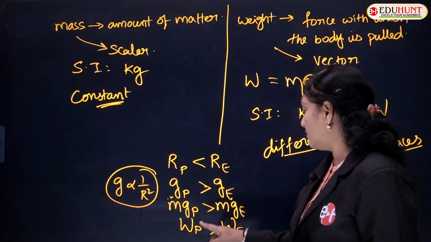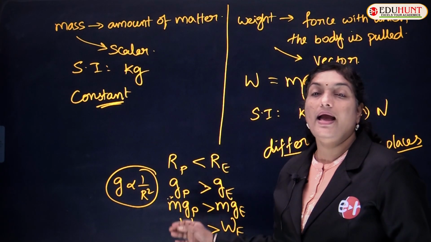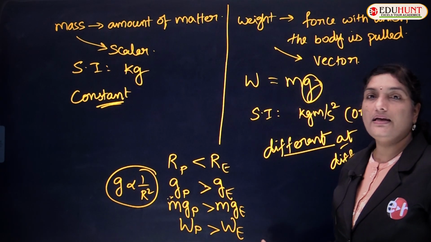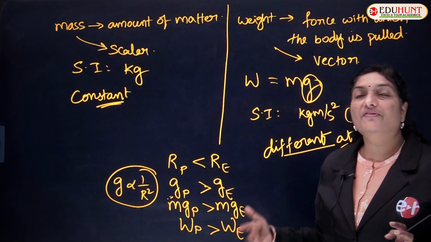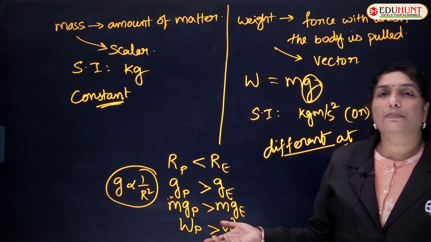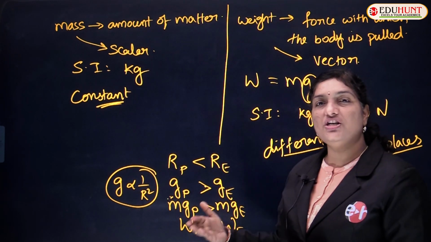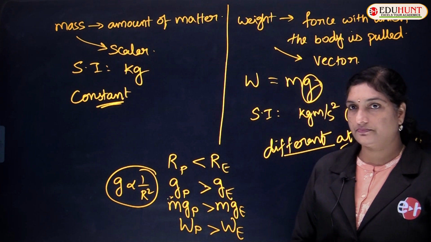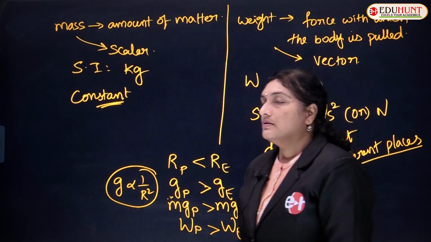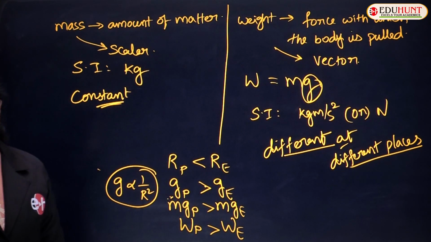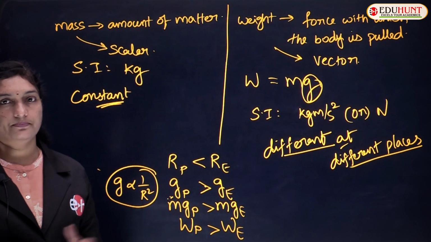So, weight of a body changes from place to place. If you consider poles and equator, the weight of the body at poles will be greater than the weight of the body at the equator. Similarly, at different places like the sun, moon, earth and any other planets you consider, as the value of g changes, the weight of the body also changes accordingly. Okay, children. So, these are all the differences between mass and weight.